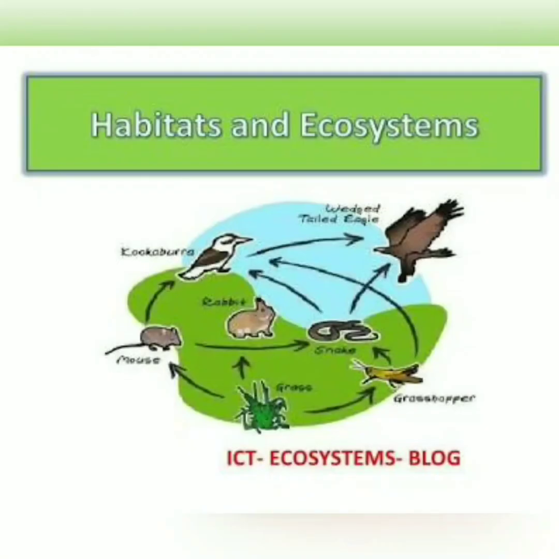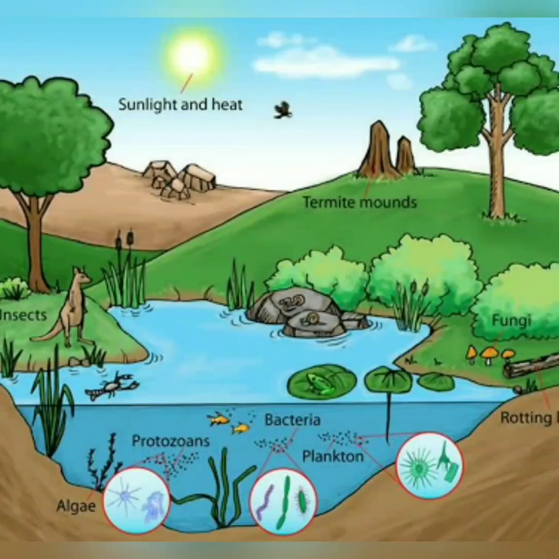In that ecosystem there are many physical and biological factors which are stable in condition, and many cycles are here: water cycle, nitrogen cycle, carbon dioxide cycle, heat cycle.